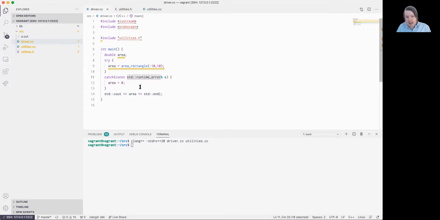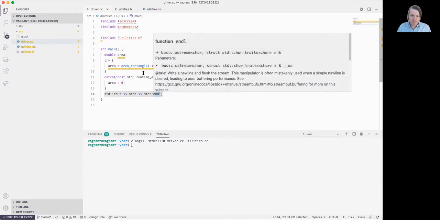And again, this is just my decision. If the application was different, I might have handled this in a very different manner, but it's up to us as the programmer to determine what occurs in these exceptional cases. What is interesting is that after a catch block is executed, we pick up directly after it. So this line here will be executed.